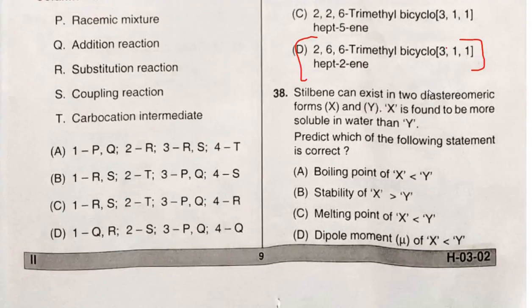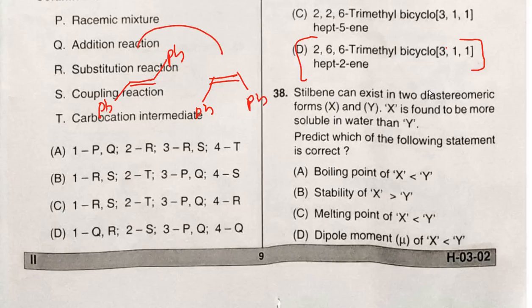Okay, right. The next question, stilbene can exist in two diastereomeric forms. Now just try to draw the two forms of it. Okay, so we can draw, one is trans form and one is cis form. Okay, now so stilbene can exist in two diastereomeric forms. They are in diastereomeric relationship. Okay, and just give X for cis and Y for trans.